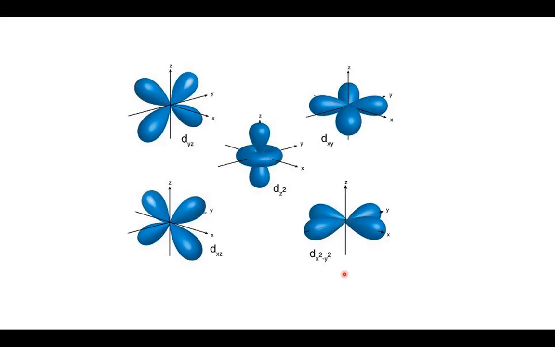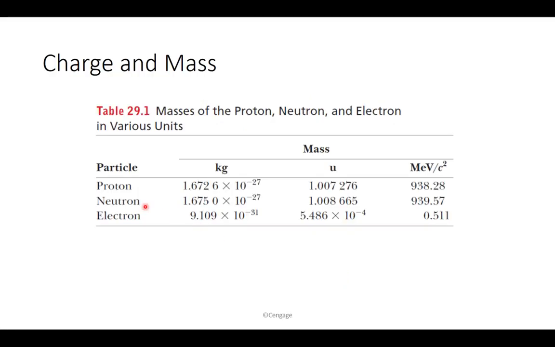Protons are much heavier than electrons. If the electron is 9.1 times 10 to the negative 31st kilograms, these two are around 2,000 times heavier than the electron, if you want. As you can see, the neutron is actually slightly heavier than a proton as well, just by a little bit, but still.